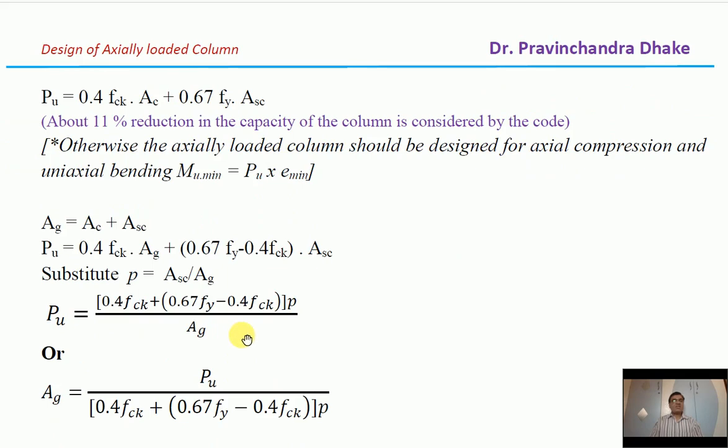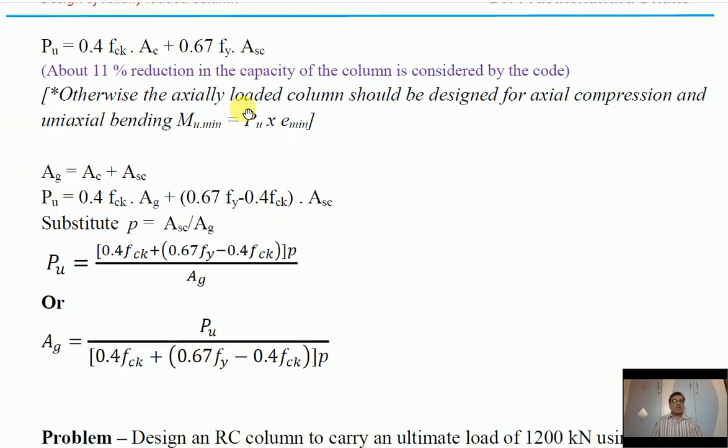Now let's consider the equation for axially loaded column. Ag = Ac + Asc, where Ag means gross cross-sectional area of the column, Ac is the area of concrete and Asc is the area of steel. Now let's substitute Ac = Ag - Asc in Pu = 0.4 fck Ac + 0.67 fy Asc.